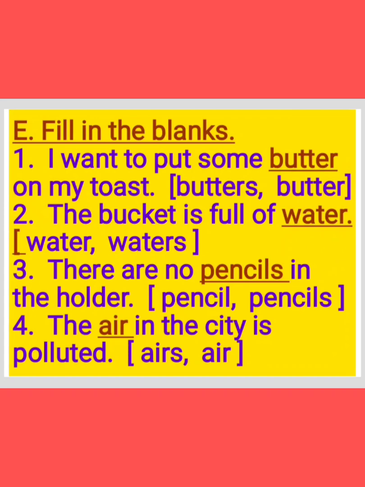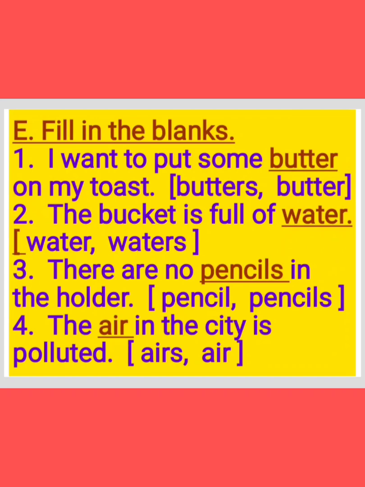So the first answer is butter. I want to put some butter on my toast. Write in your blank, children, butter. And see the next one. The bucket is full of dash. Two options are given: water, waters. Water comes under uncountable noun, so we should not use waters. So what's the answer? Water. The bucket is full of water.